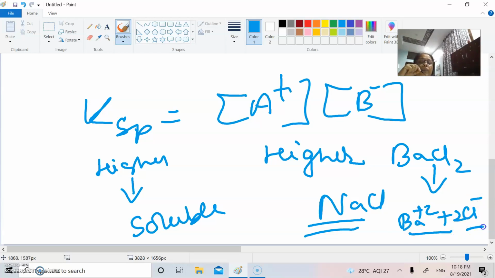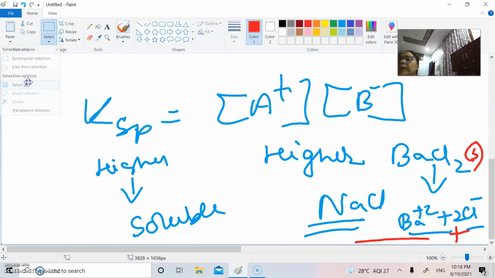Once they break up to give you this, immediately they combine with one another again to give you the undissociated solid barium chloride molecule. So the idea of solubility product is very, very important, because until and unless we know that this particular compound will be soluble in water or some other thing, we cannot find out whether we can apply it in our day-to-day life or not.